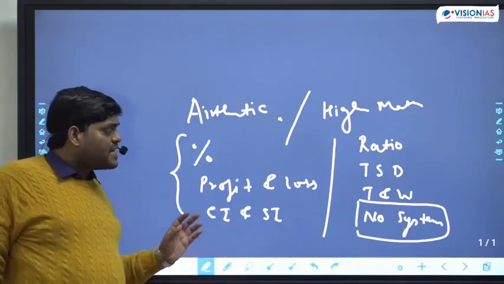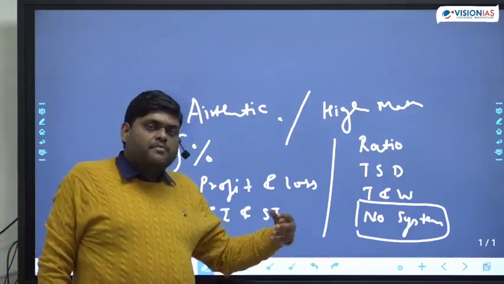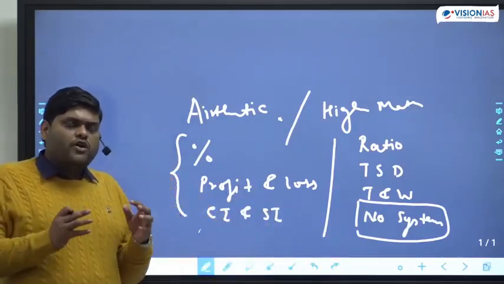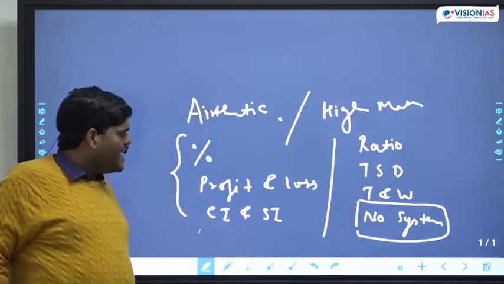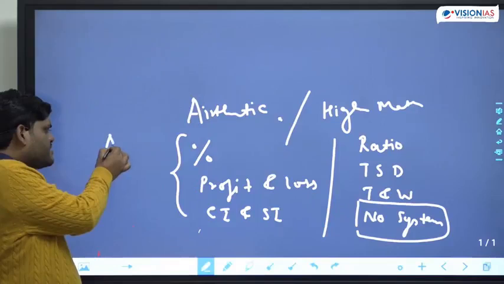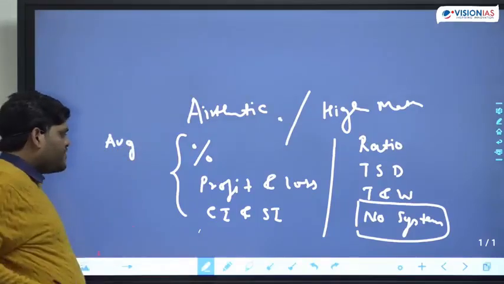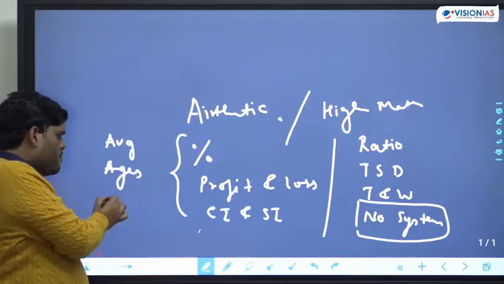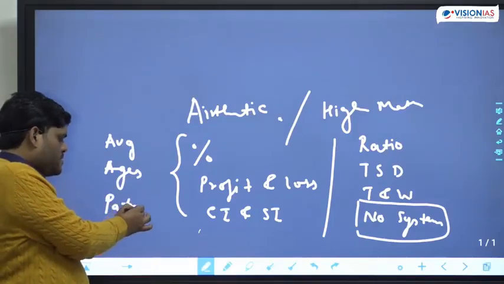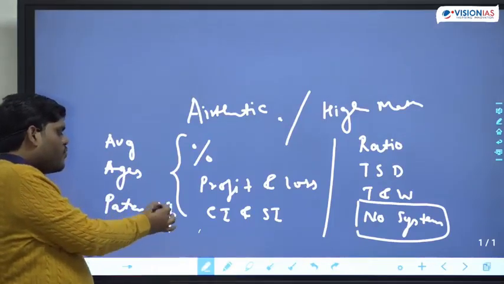So number system is again an important topic, sometimes more than 20, even more than 30 questions, but the core of number system is some 5-6 topics. And then some more topics like average, ages problem, partnership, and one more topic, mixture.